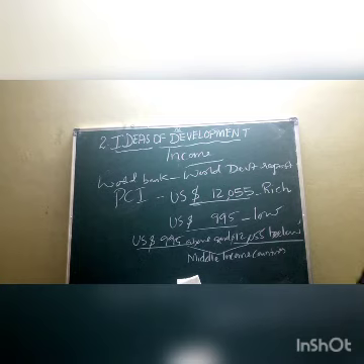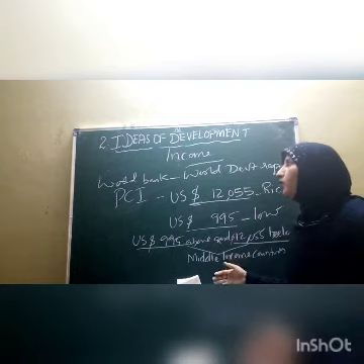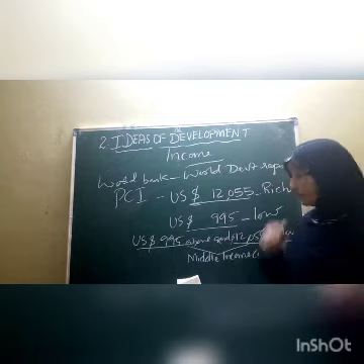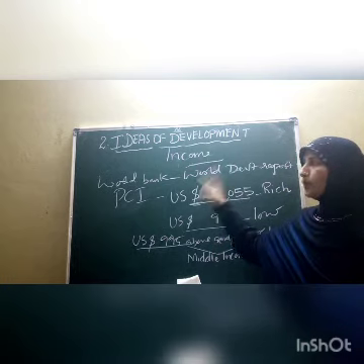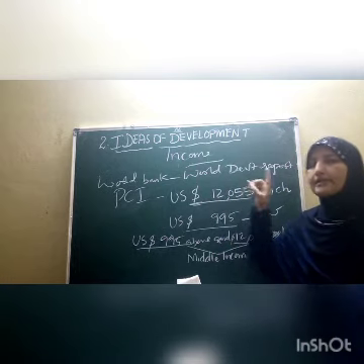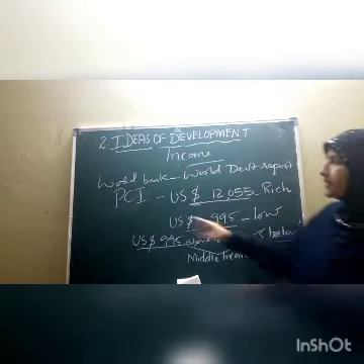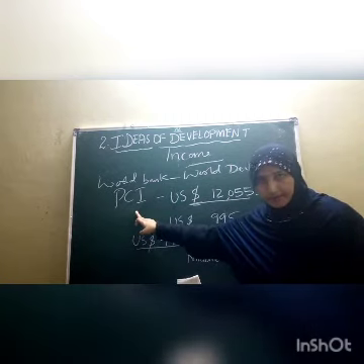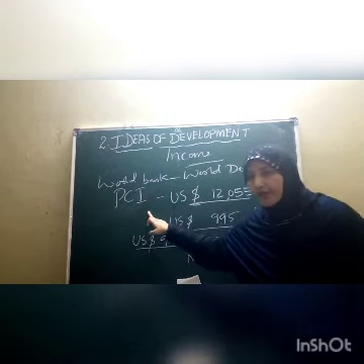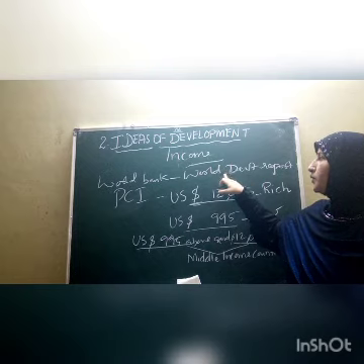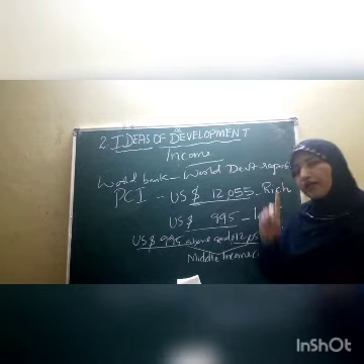So I hope this is very clear to all of you about the criteria presented by the World Bank. The World Bank classifies the countries on the basis of per capita income. Where did the World Bank publish this, children? The World Bank published this in the World Development Report.